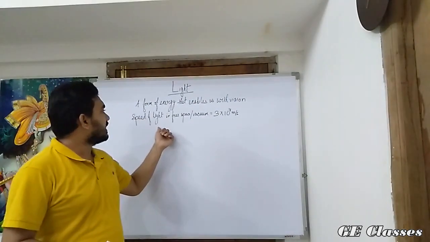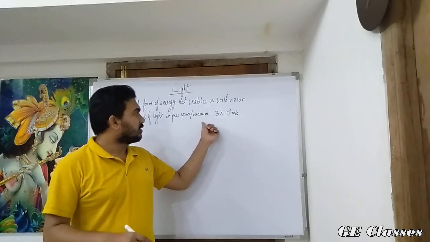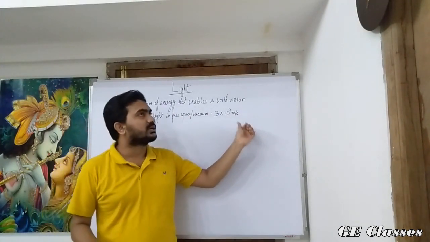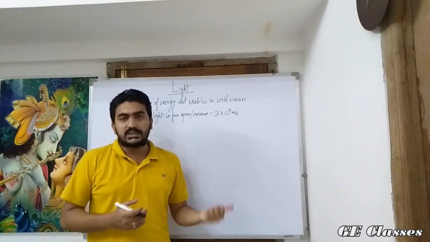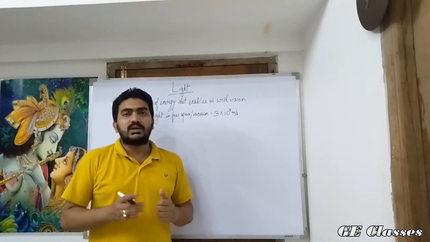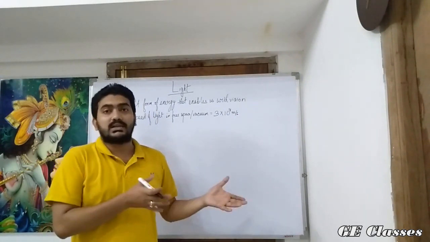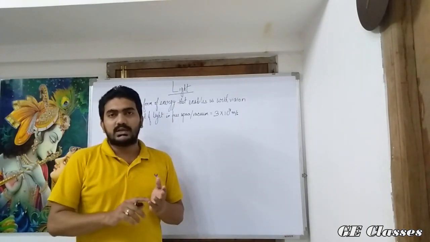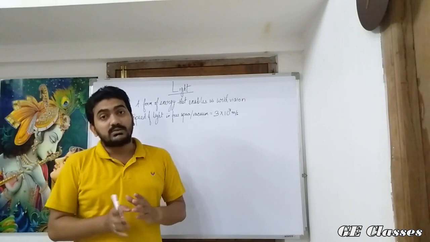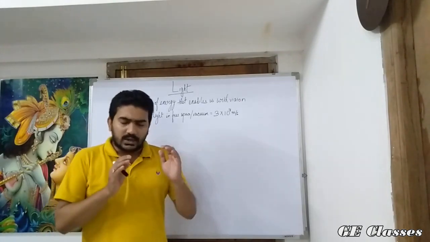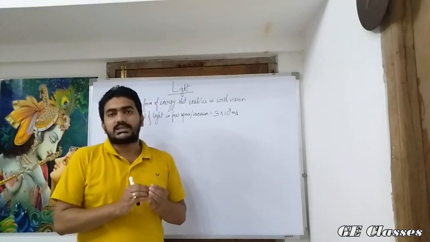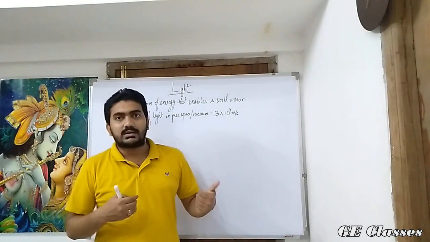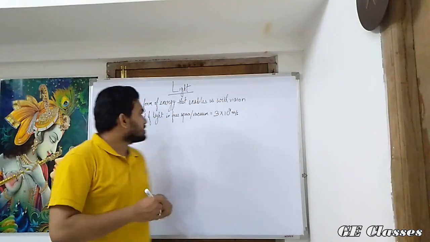The speed of light in free space or in vacuum, what we say generally, is 3 × 10^8 meters per second. Whatever things we see is actually due to the interaction of light with matter in our surroundings. So light interacts with matter in many ways depending on the type of the matter. Now, depending on the interaction of light with matter, we can divide matter into some categories.